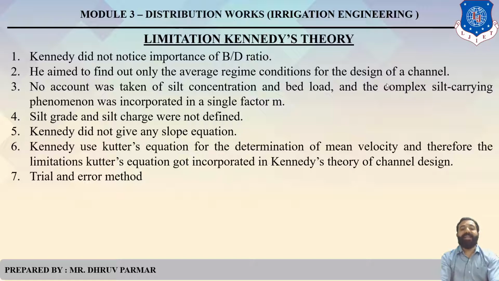Then fifth, Kennedy did not give any slope equation. And sixth, Kennedy used Kutter's equation to find velocity, but you know that there are some limitations of different formulas, so he did not account for Kutter's equation limitations. And seventh, we already know that it is on the basis of the trial and error method. So there are a total of 7 limitations of Kennedy's theory.